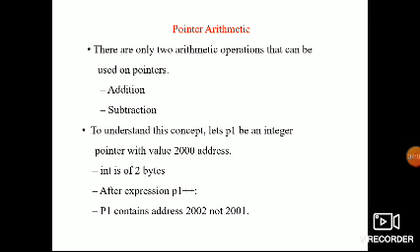Pointer arithmetic. There are only two arithmetic operations that can be used on pointers: addition and subtraction. To understand this concept, let P1 be an integer pointer with the value 2000 as its address. Int is 2 bytes. After the increment expression, if P1 contains 2000, it will contain 2002, not 2001, because it is 2 bytes. So it has to be incremented by 2.